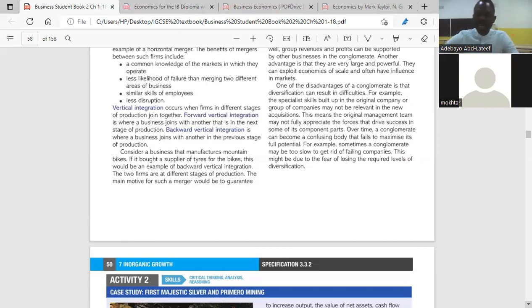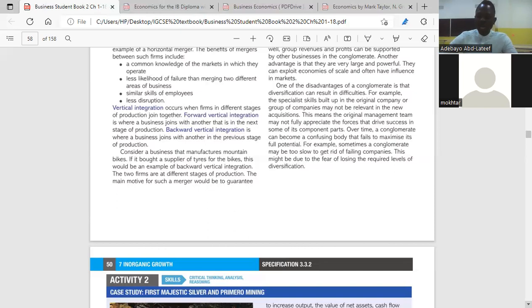Forward vertical means a company is joining up with another company in the next stage of production. A company that produces Panadol is in the secondary stage of production, because it converts raw materials into finished goods. Are you getting it, please? The pharmacy that sells Panadol is in the tertiary stage of production.